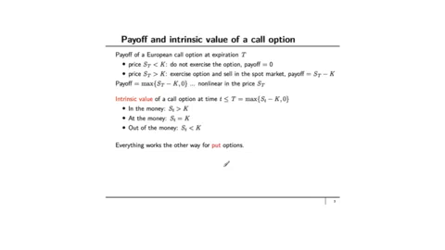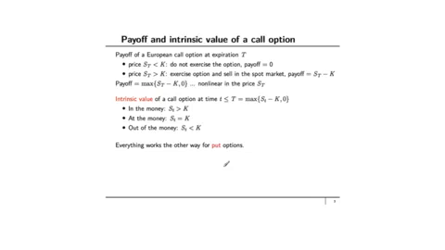You're not obligated to buy, therefore you do not buy. If the price at time capital T, S_T, is strictly greater than K, then you exercise the option. And the option allows you to buy the underlying asset at price K, which is cheap. And you immediately sell that in the spot market to get S_T. So the payoff is going to be S_T minus K.